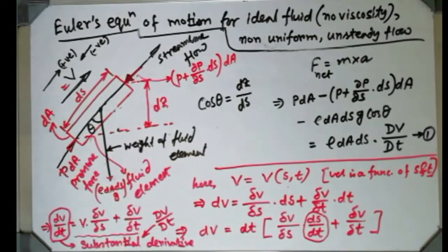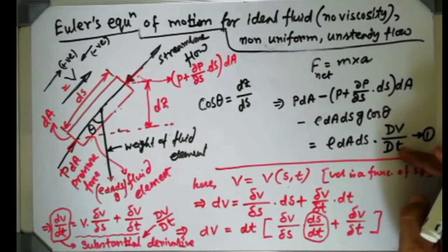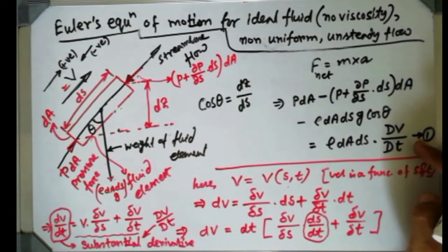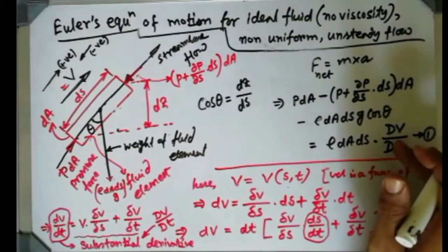Now that is the thing I am trying to clear over here: the velocity is not only a function of time. Most of the time we consider that velocity is only a function of time, but that is only the case of steady flow.